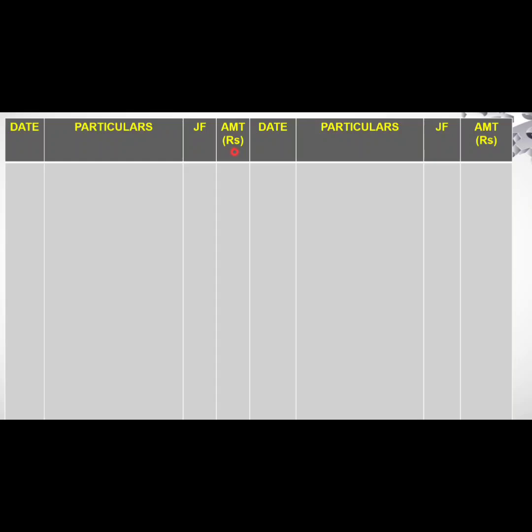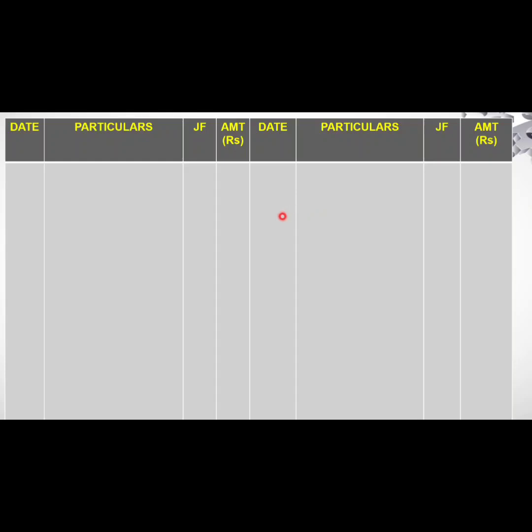Here again we follow the simple ledger. We have debit and credit, partners' capital account, only one account we are going to prepare. On the debit side you have date, particulars, journal folio, amount, and on the credit side again date, particulars, journal folio and amount. Here we follow the same format, that is bringing down the balance.